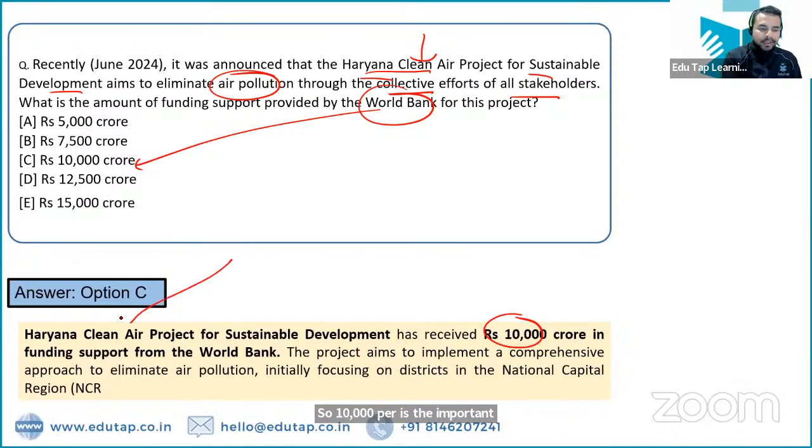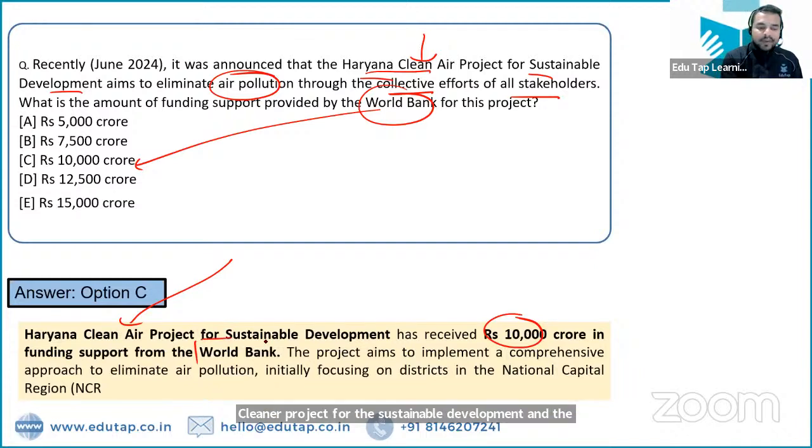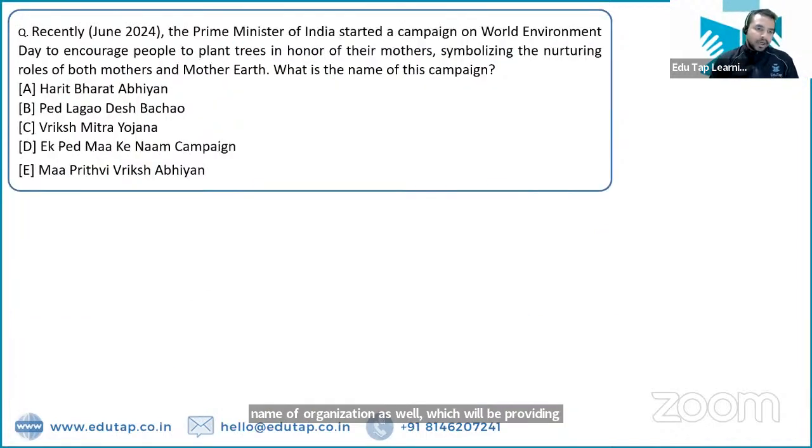You need to remember the name of the state which has come up with this Clean Air Project for the Sustainable Development, and the name of the organization as well, which will be providing this financial support, that is of rupees 10,000 crores. Now the next question.